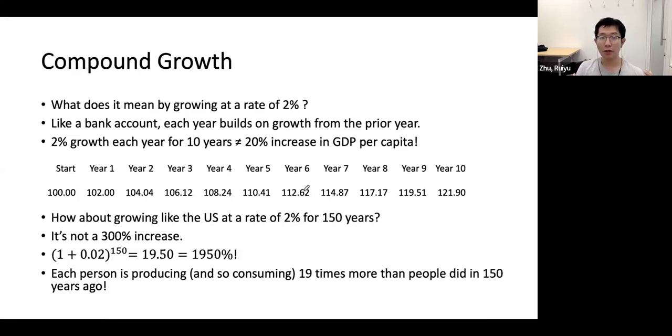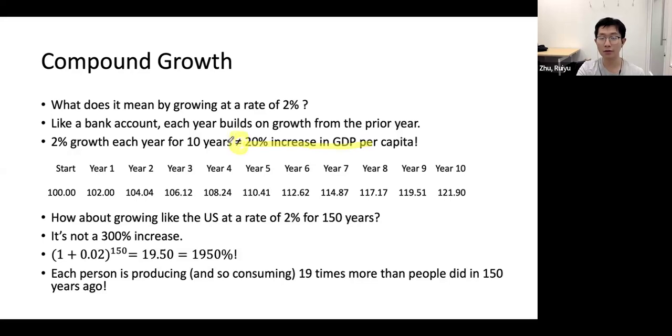How can we interpret this 2% growth rate? It's a compound growth rate, like a bank account. Each year builds on the growth from the previous year, right? So a 2% growth each year for 10 years is not equal to a 20% increase.